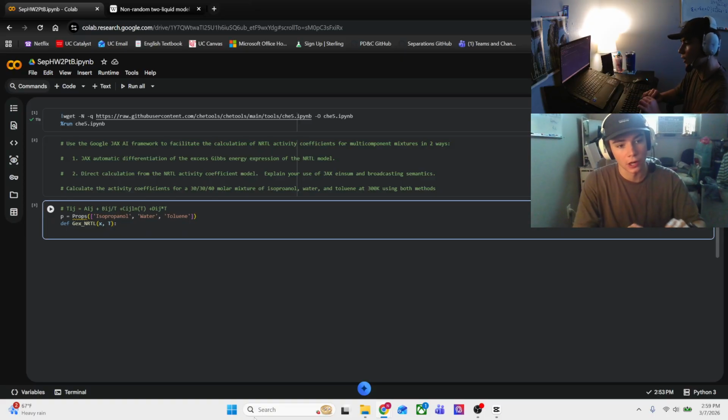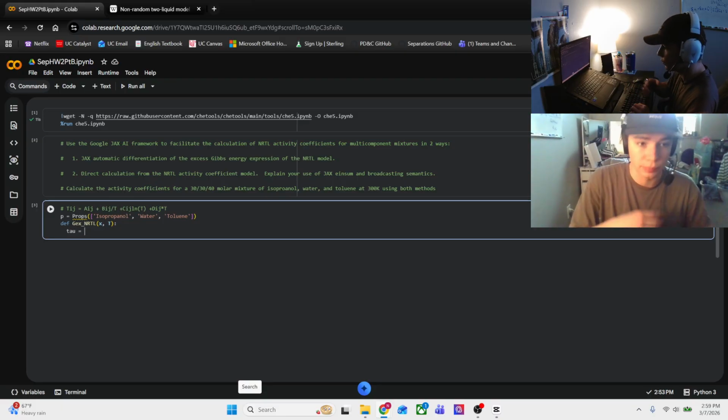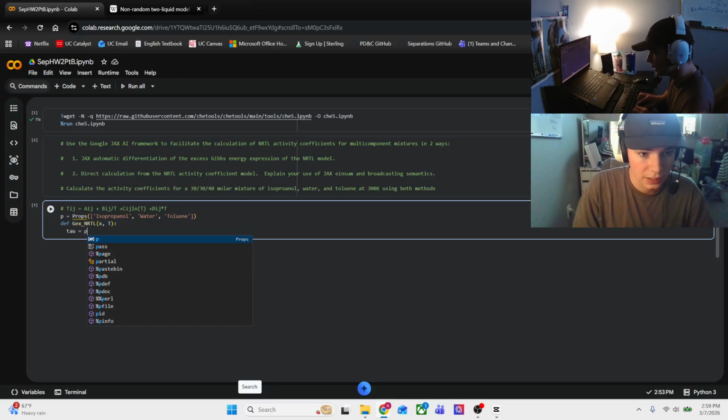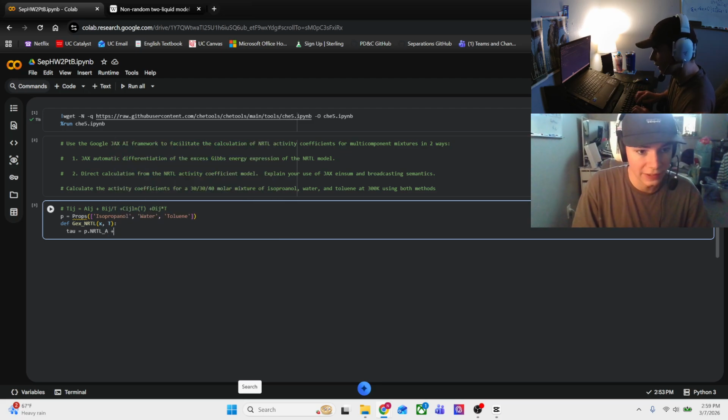And then we need to find our tau as described up here. So we're going to say tau is going to equal our A, which we're going to pull from our ChE tools library. We're going to say P.NRTL_A. And then as in that equation, we're going to add our B's.